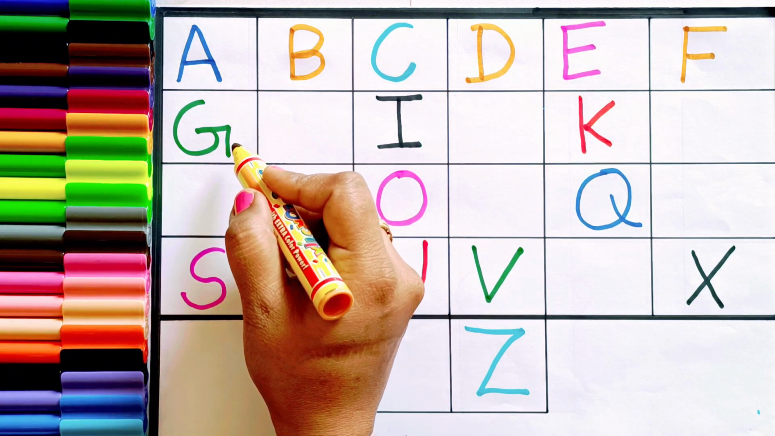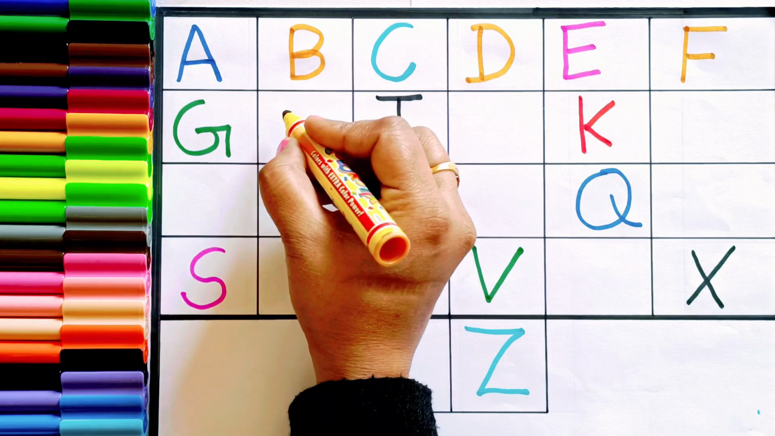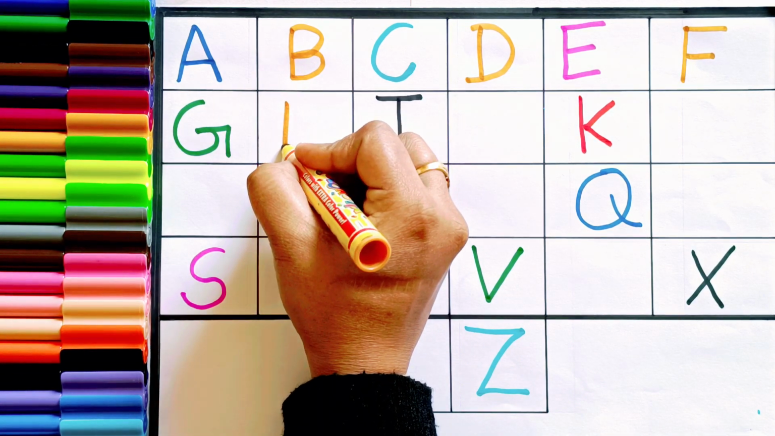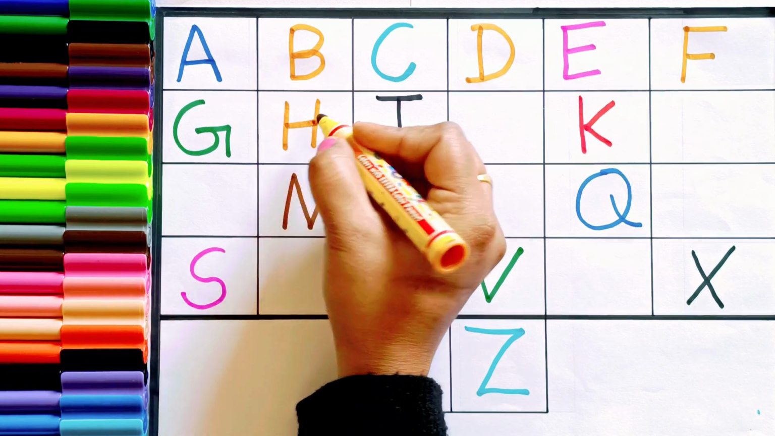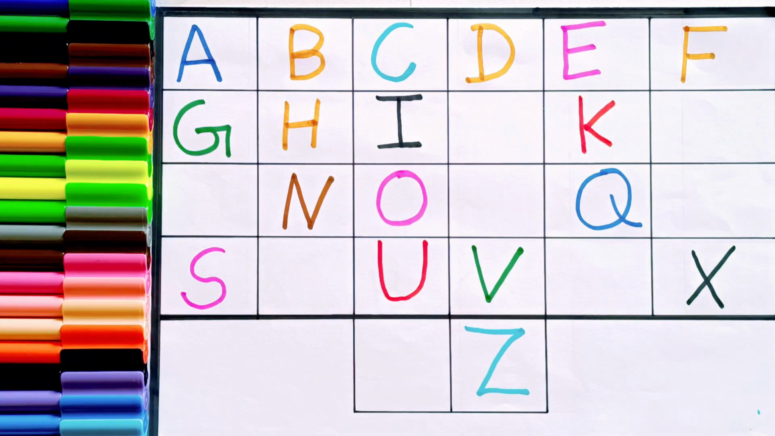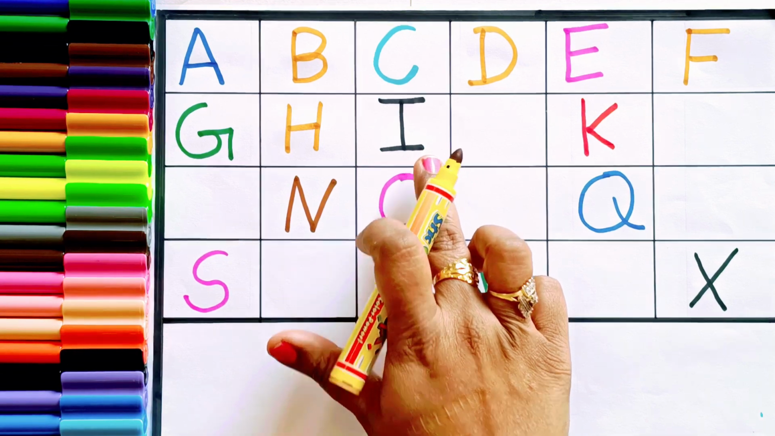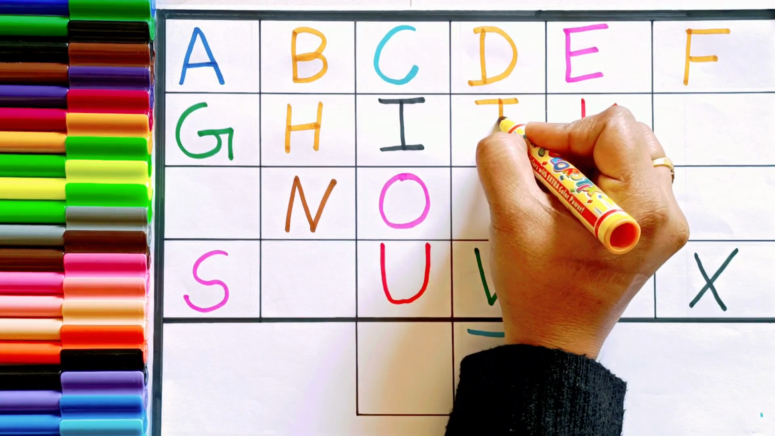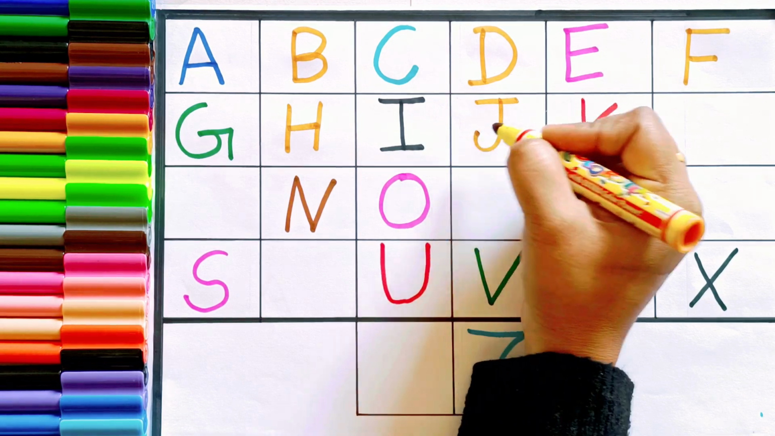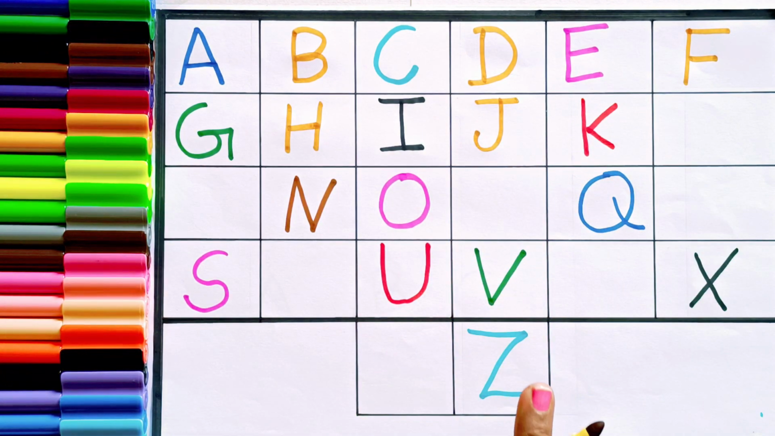What comes after G? H. H for hand. I. Next is J. J for jug.